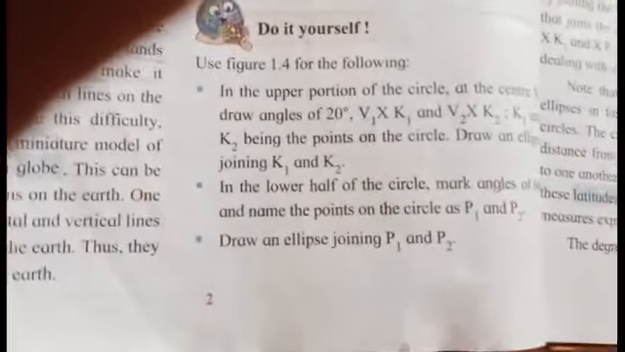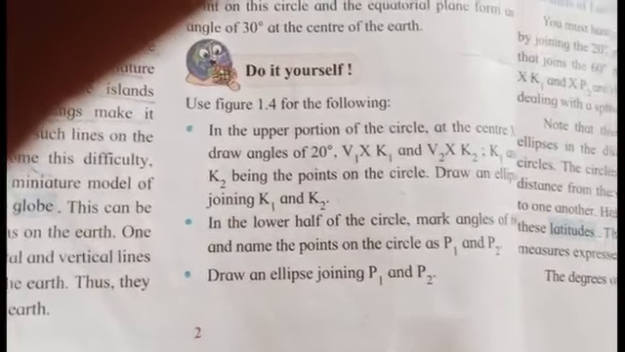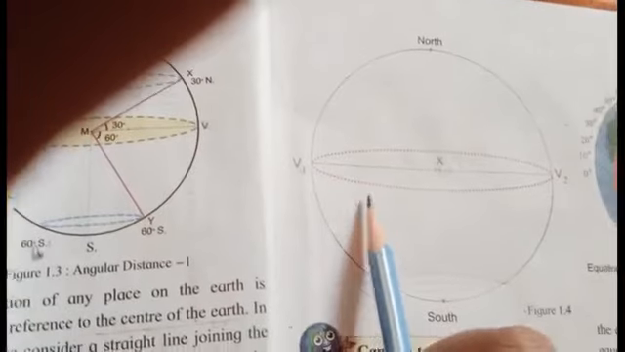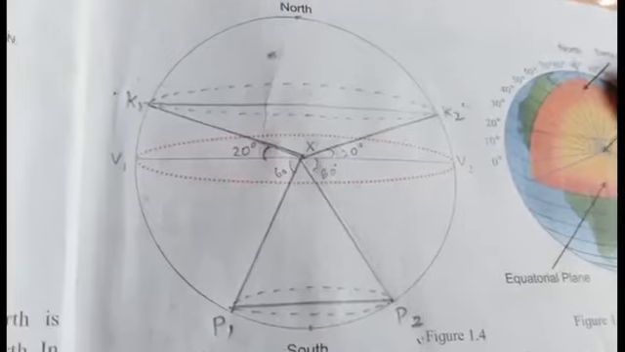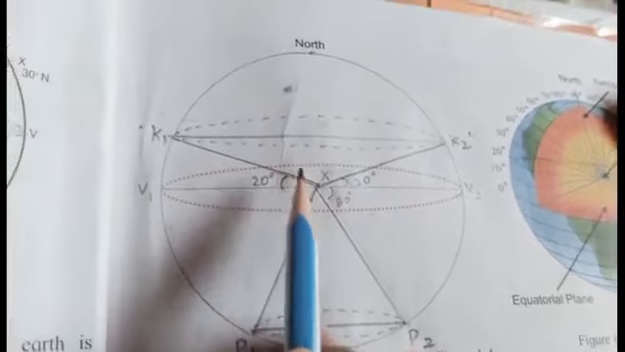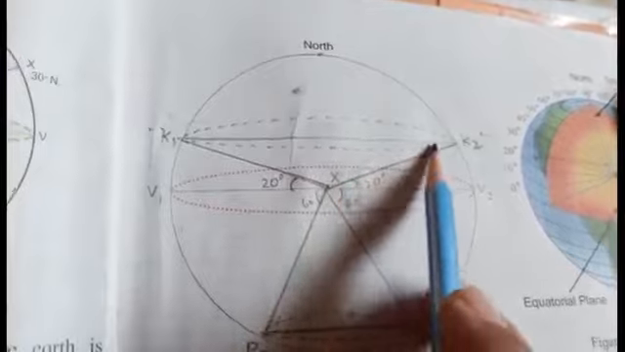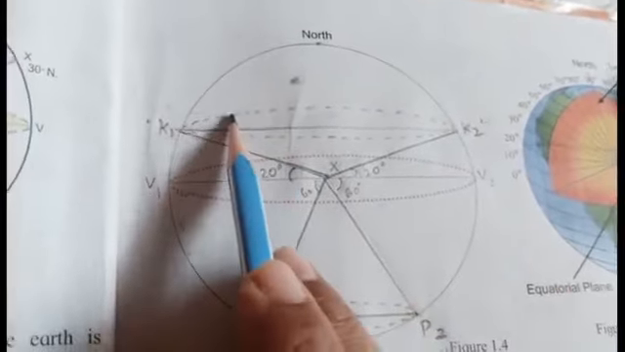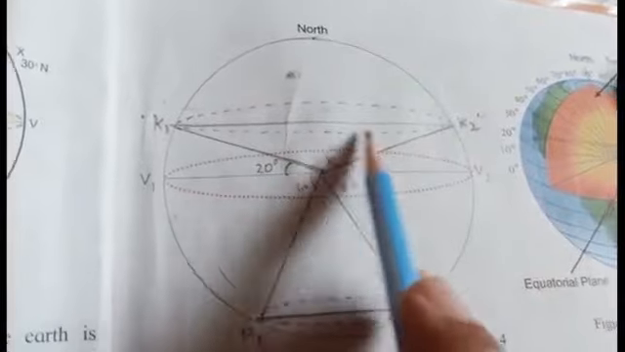In the lower half of the circle, mark an angle of 60 degrees and name the points on the circle P1 and P2. The same we have to do in the lower part of the circle, but here the angle will be 60 degrees. Like this we have to draw our figure. 20 degrees upwards, and here we have joined K1 and K2. Around this K1 and K2 we have made an ellipse.